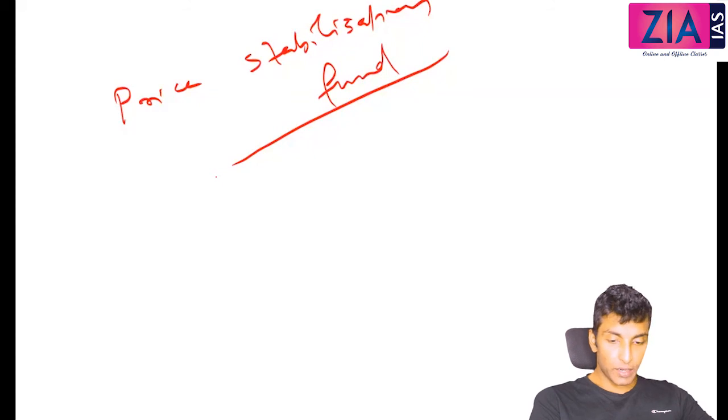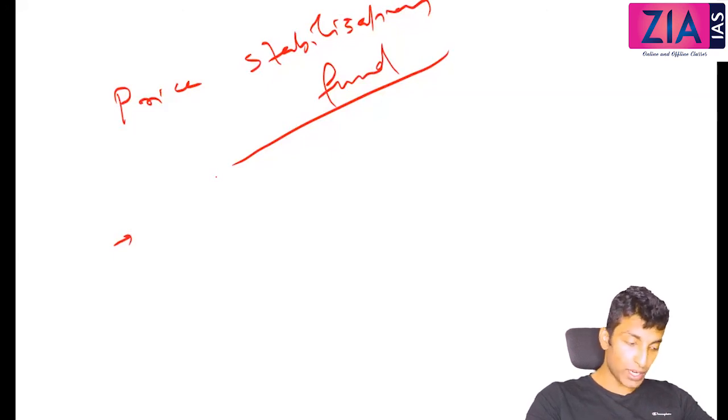Okay, right, under price stabilization fund, it was established in 2015 for stabilizing prices of selected agricultural and horticultural commodities.